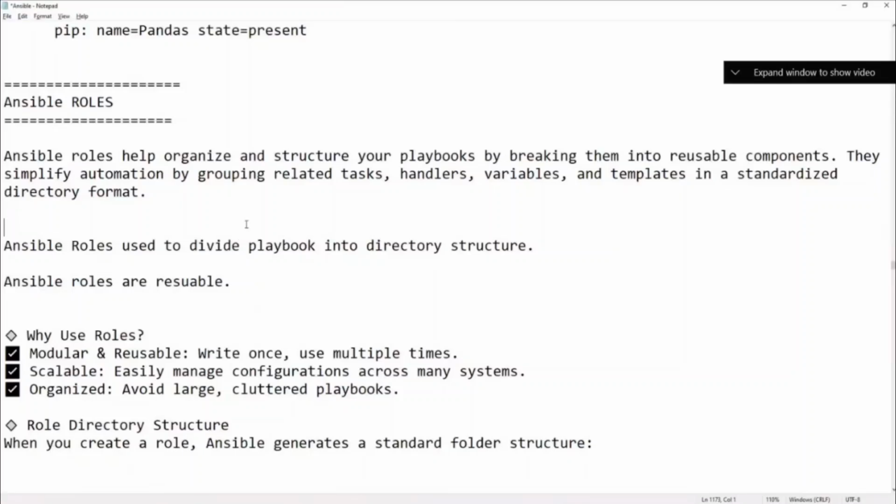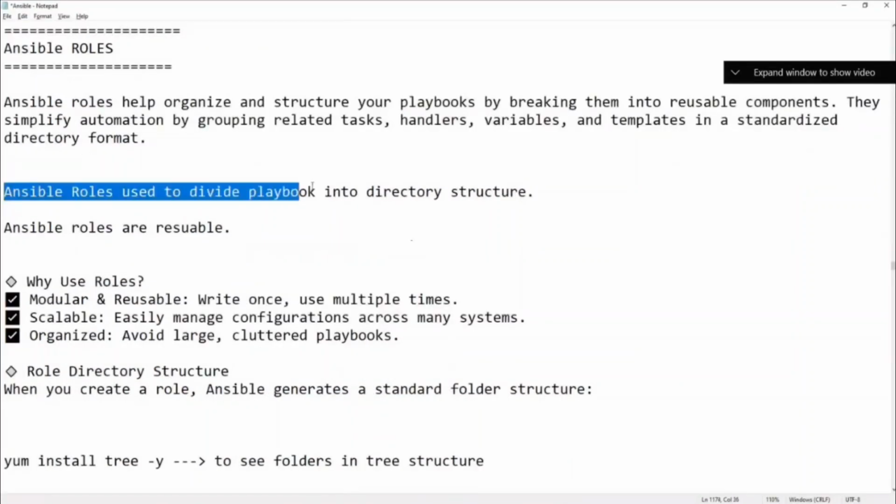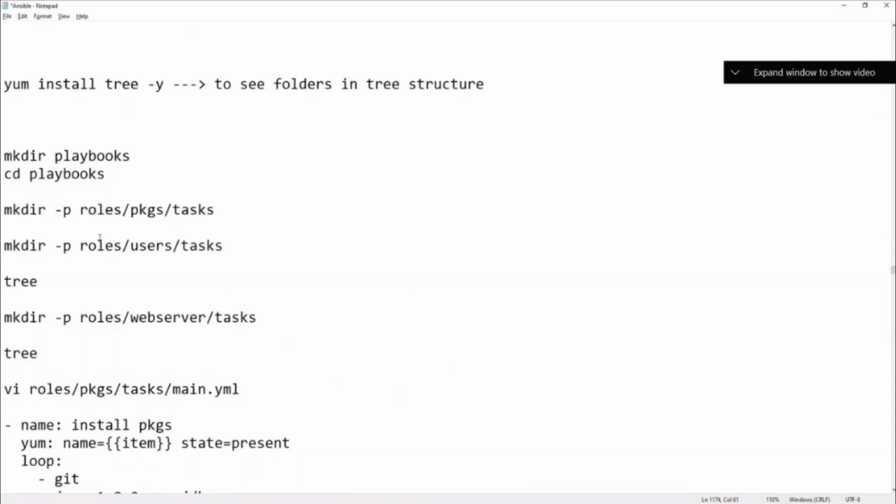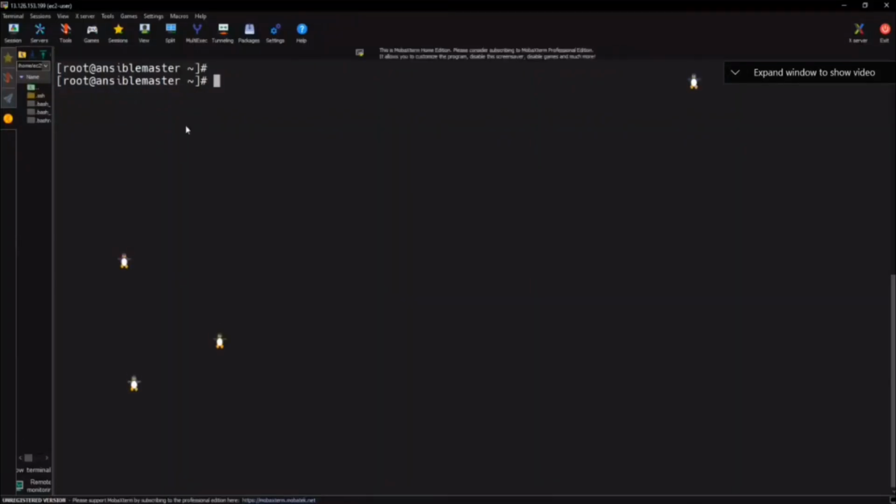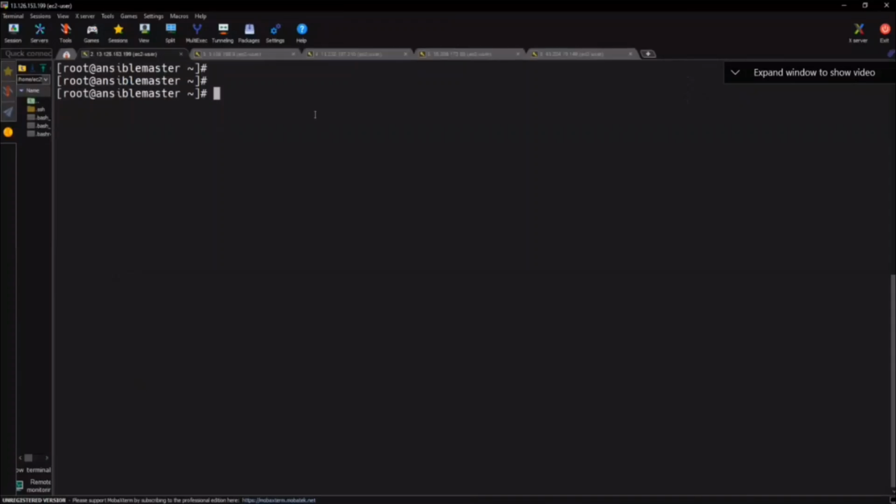Remember, Ansible roles are used to divide playbooks into a directory structure. Till now we wrote all the modules in one playbook, but using roles you can separate them into different directories. Don't worry, we'll go with one example. I already have our Ansible master ready because I already used it before. So let us set up the roles concept. Roles is a directory structure, simple enough.